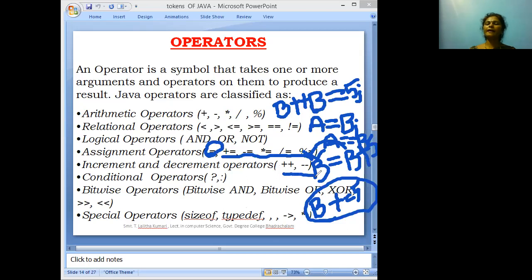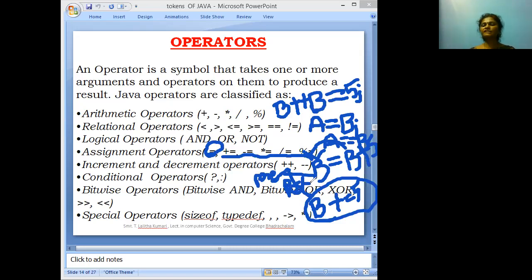These increment and decrement operators are further divided into two types: pre-increment and post-increment. Plus plus and minus minus are used in two different ways, the first one as pre and the next one as post. Both operations are the same, b plus plus and plus plus b, but the meaning is different.